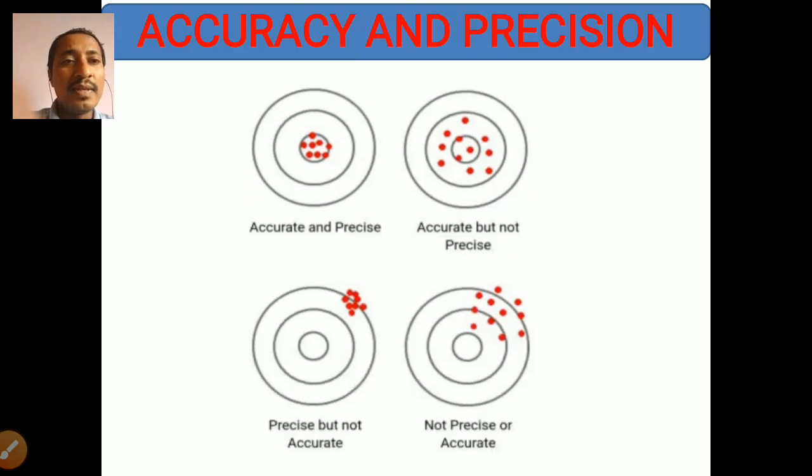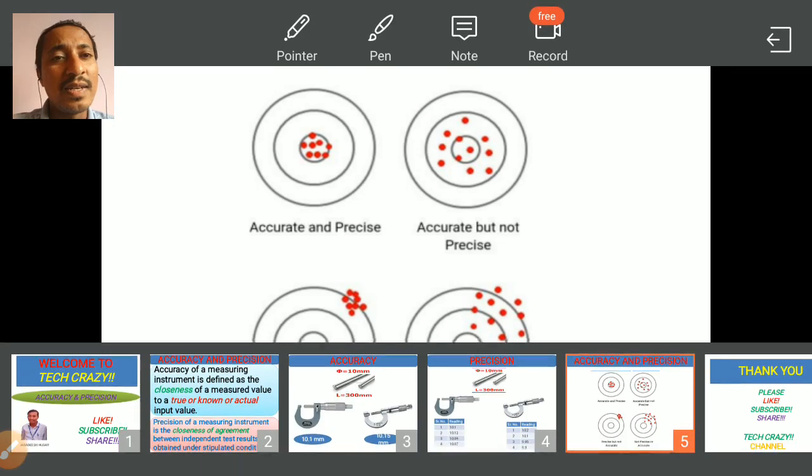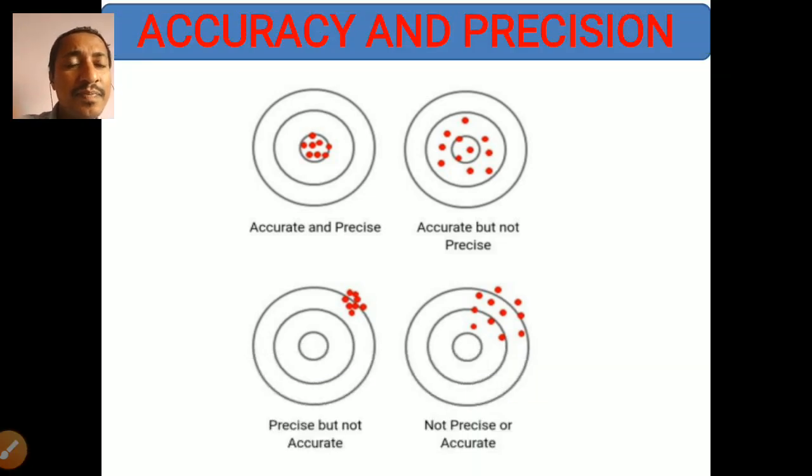Again, here are diagrams given to explain accuracy and precision. One more example. The circles indicate the tolerance zone. Red dots indicate measured values, measured dimensions, and the number of dots indicates how many times it was measured.